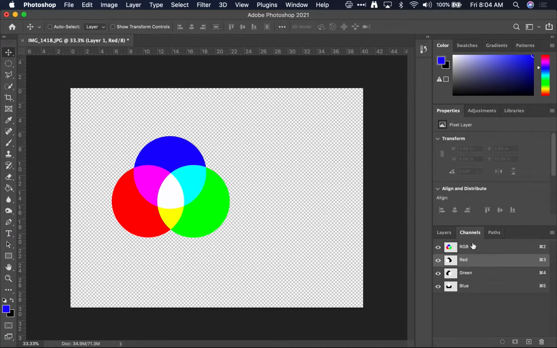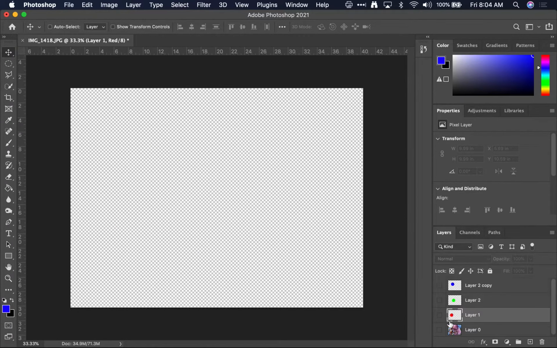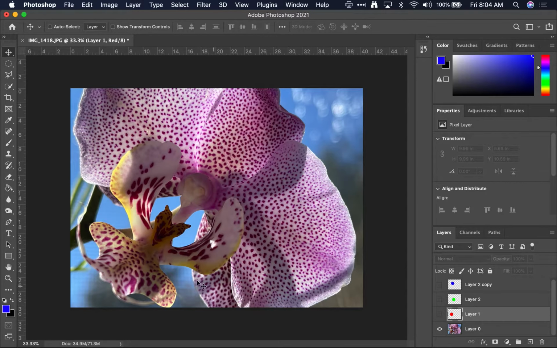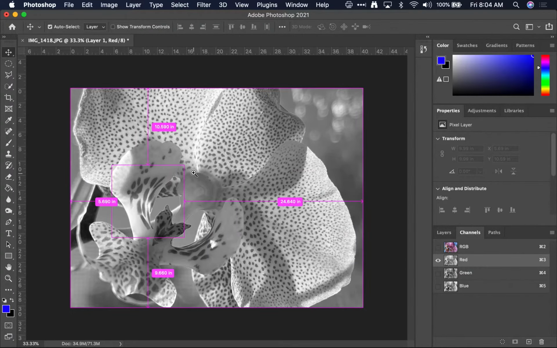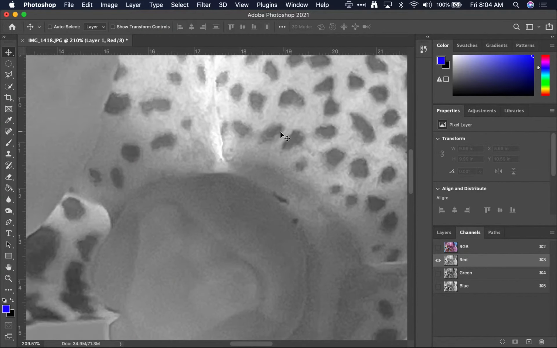Now, each of these layers, I'm going to turn off these things so you don't have to worry about it, and we'll look back at our image here. Each of these layers or channels have not only just bright black and white, but also a bunch of different grayscales. So there's different shades of red that we are seeing here.